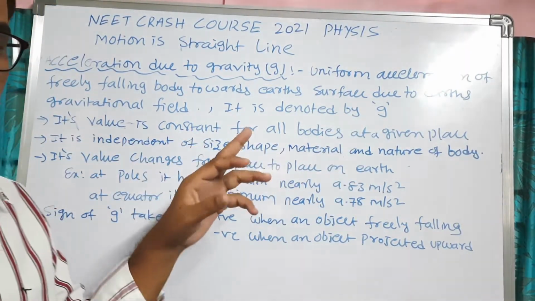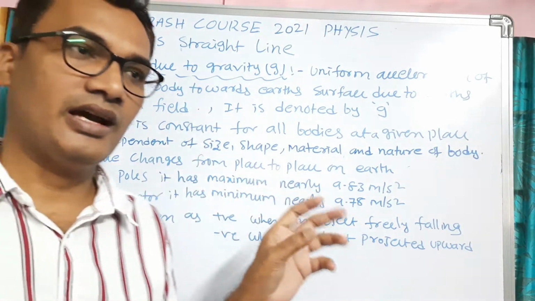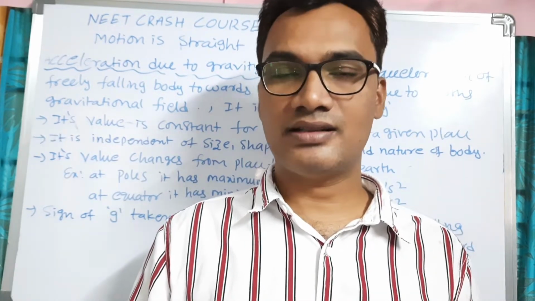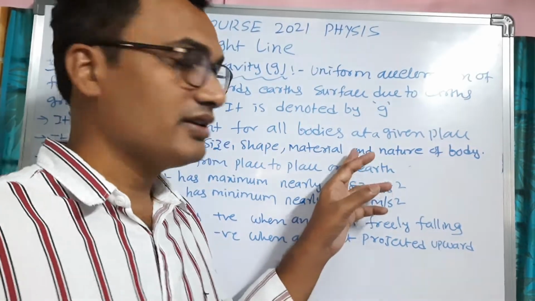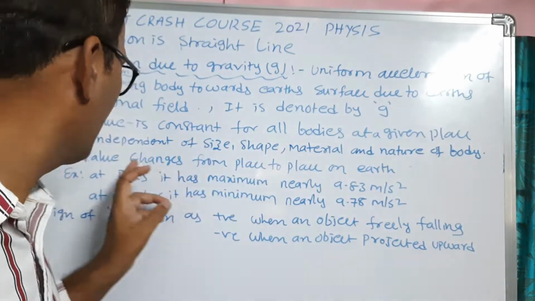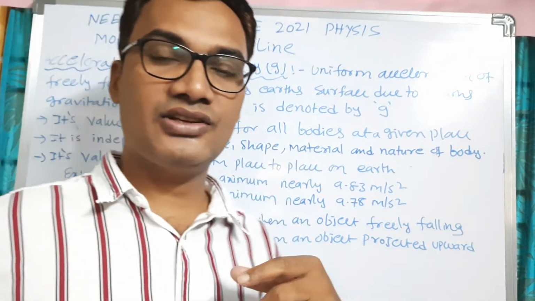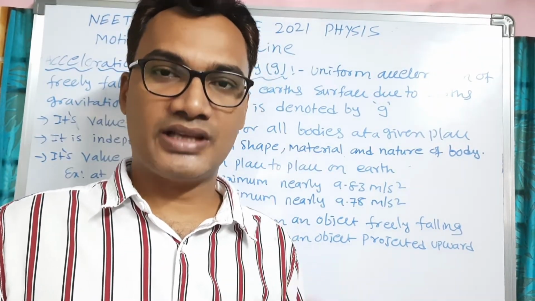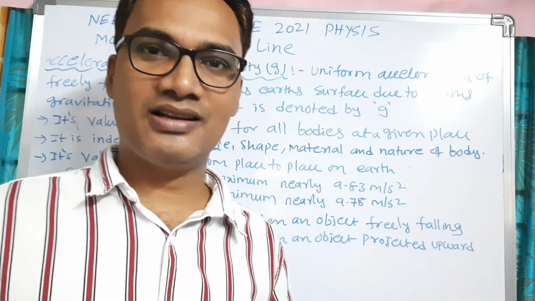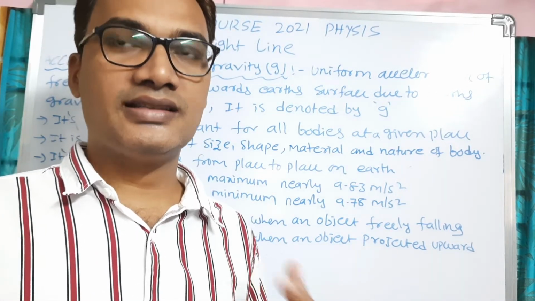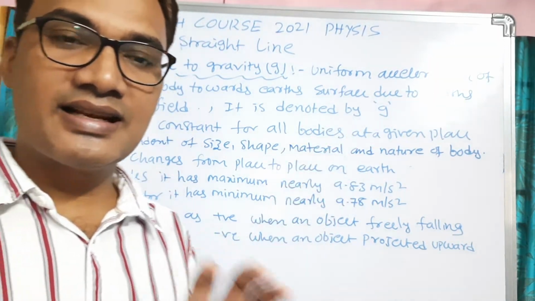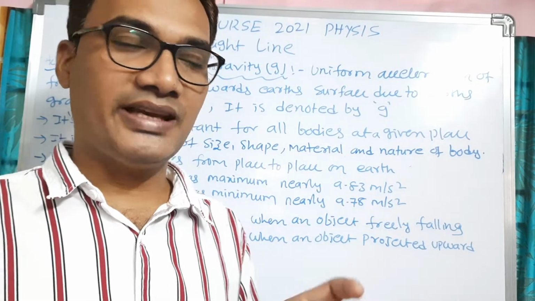Its value is constant for all bodies, whatever the object: iron, brick, wood, feather, or any metal. For all objects at a given place, acceleration due to gravity remains constant. It is independent of the shape, size, material, nature and construction of the body, whether it is spherical, solid, cylindrical, cubical, whatever it may be. So the acceleration due to gravity does not depend upon the shape, size, or material of the body.